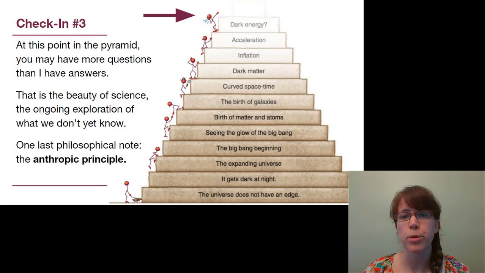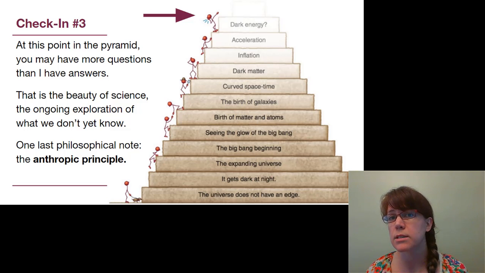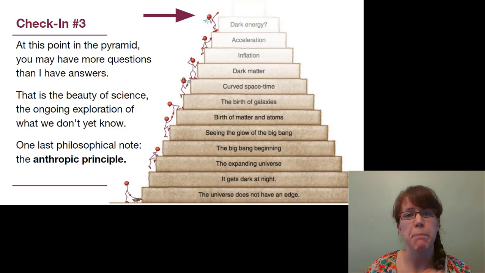Now, the anthropic principle is something that a lot of scientists don't really like because it doesn't have a clear physics and math-based model for things. But I actually kind of like it. The anthropic principle says that there's a lot of factors that if they were slightly different, we wouldn't be here. If the universe were slightly less dense or slightly more dense, if that matter-antimatter imbalance hadn't happened, if the sun were a little bit more massive, then the Earth wouldn't have had a chance to develop.